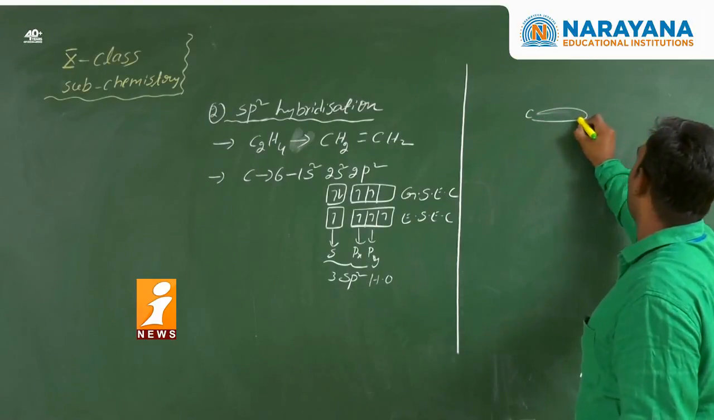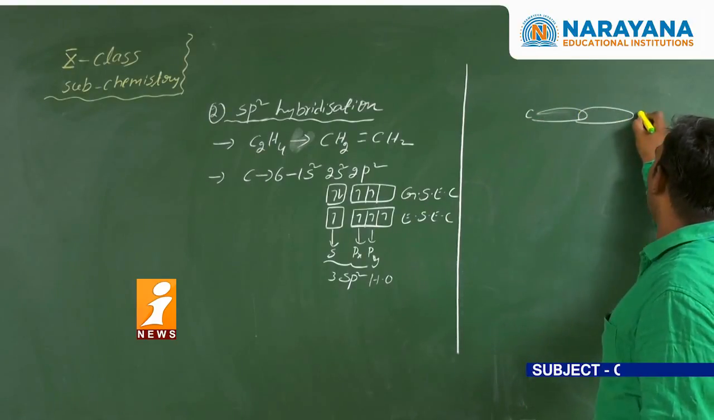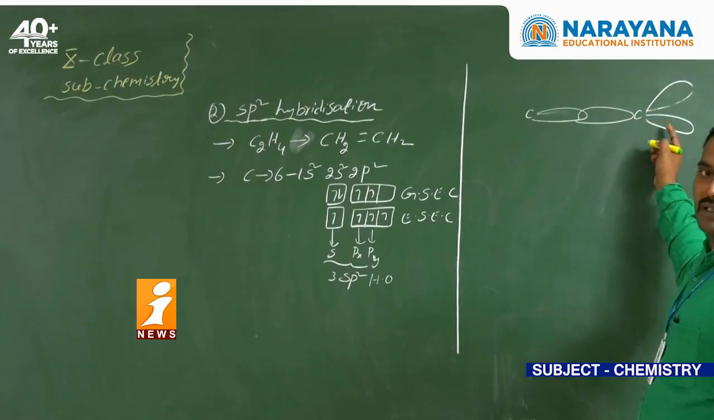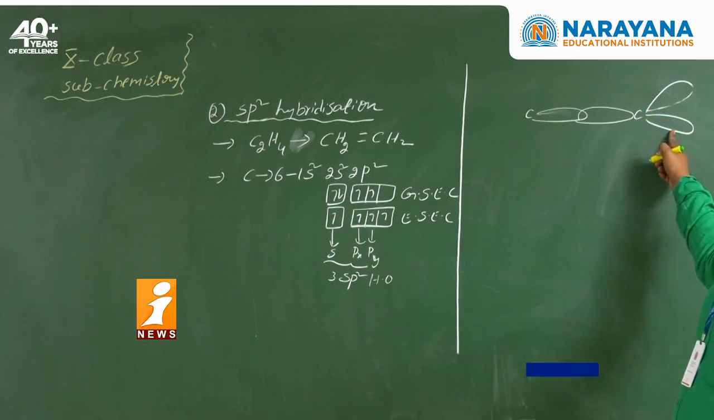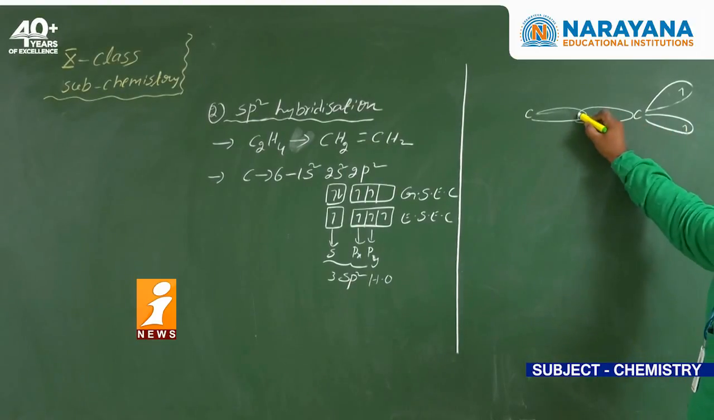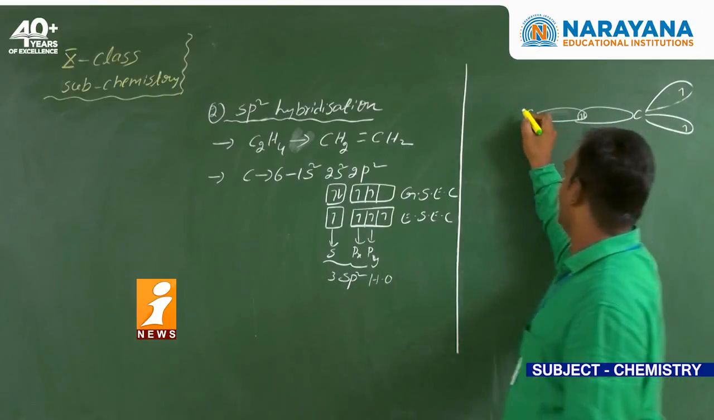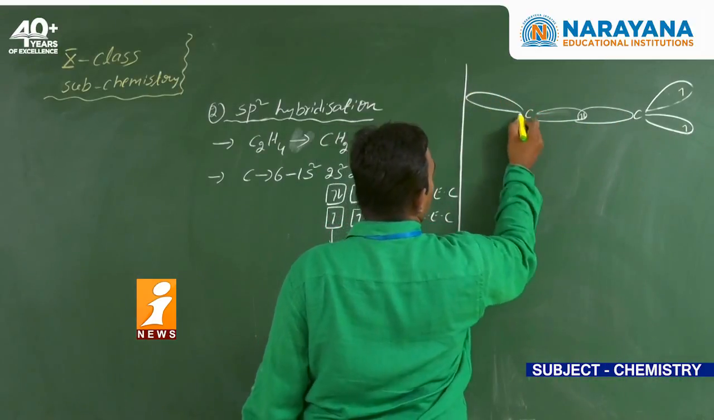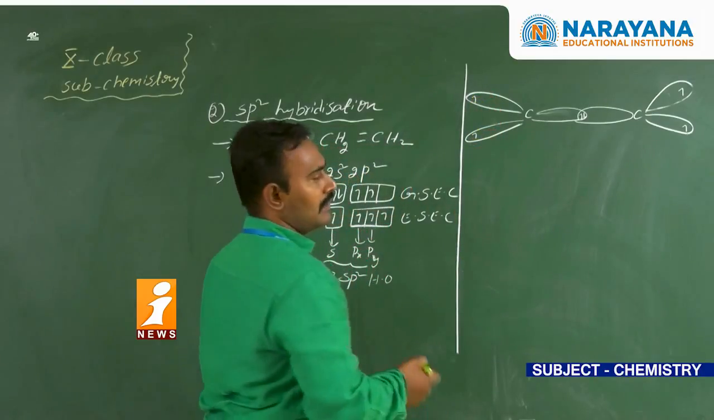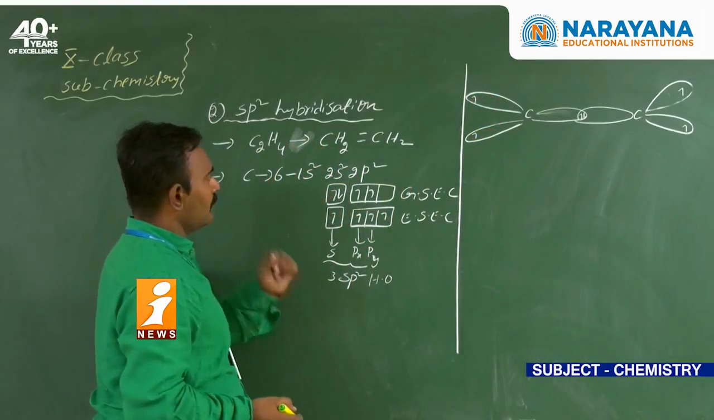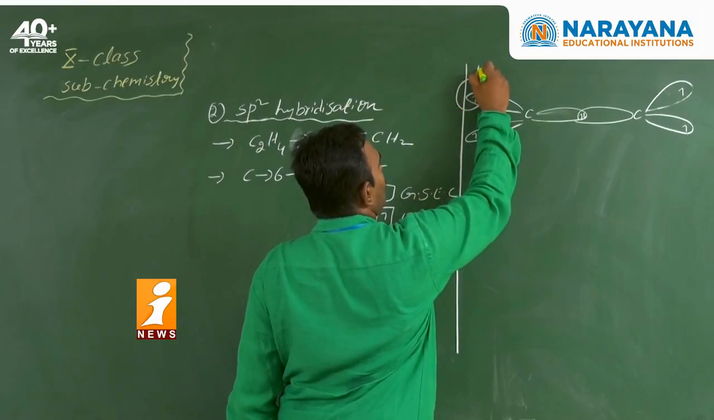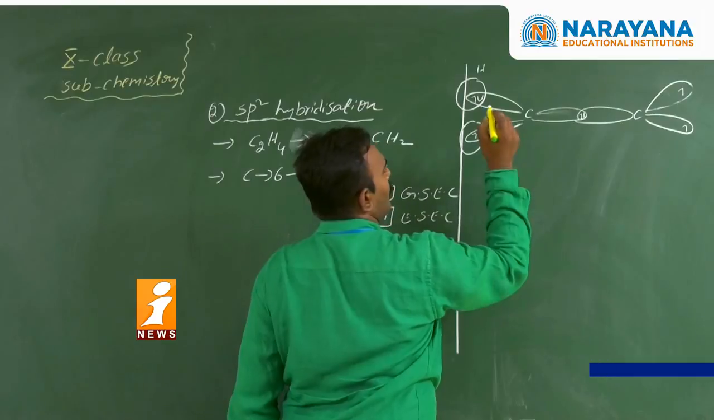Now here each carbon atom has the 3 hybrid orbitals. Each carbon atom has the 3 hybrid orbitals. Next, each carbon has the 3 sp2 hybrid orbitals with 1 electron each. Now there are 4 hydrogens, so they overlap with the s orbital of the hydrogen atom.